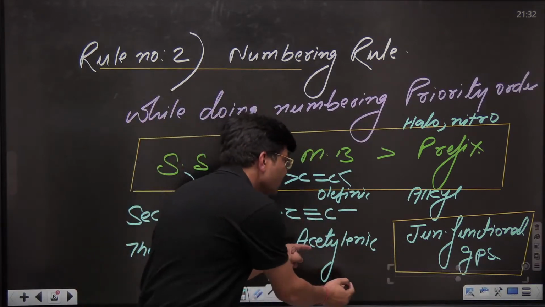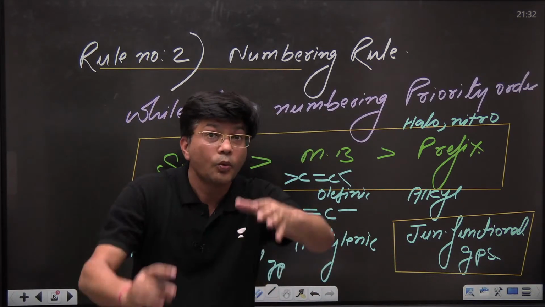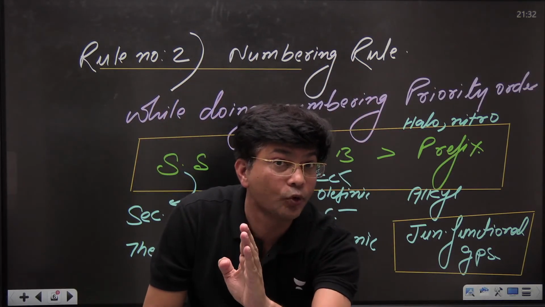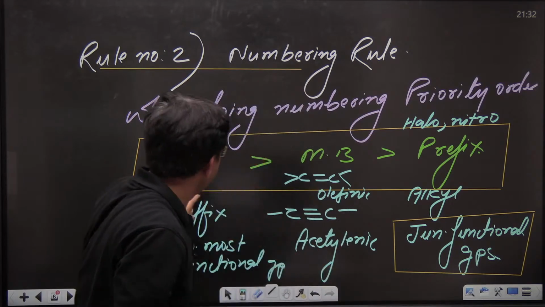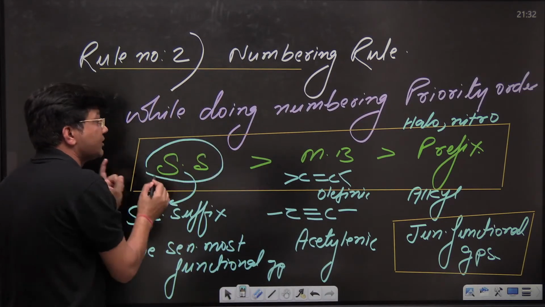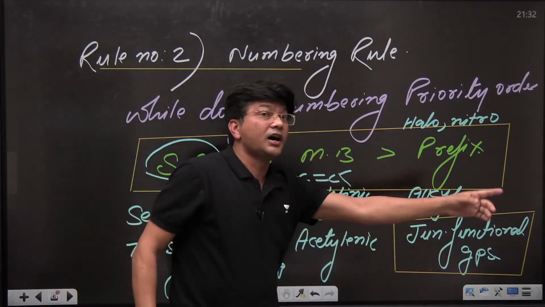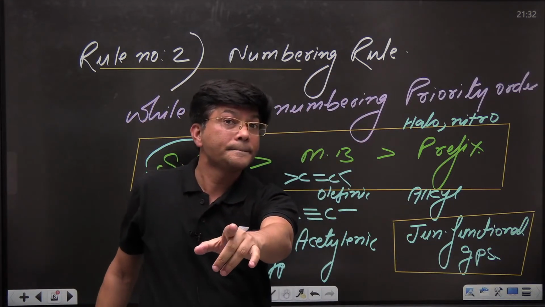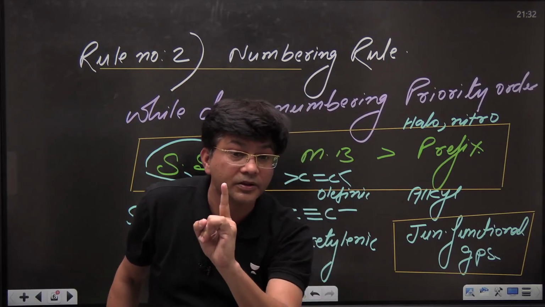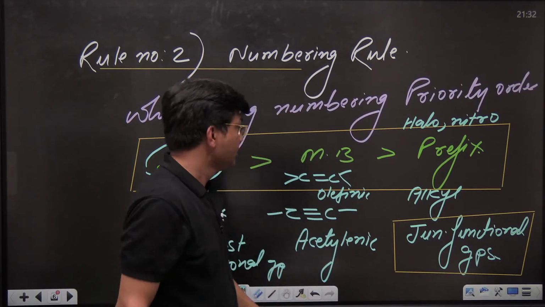If there is a senior most functional group, that will behave as SS, secondary suffix, but all other junior functional groups will act as prefix, like substituent. Do remember, this is the most important thing, kids.